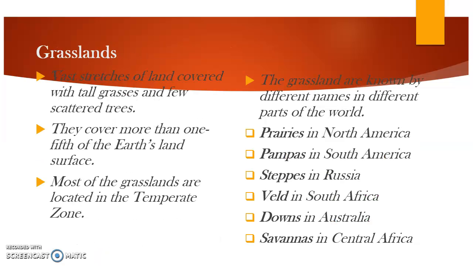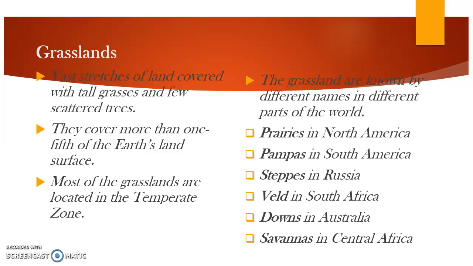Now let us discuss the grasslands. Vast stretches, meaning area, vast stretches of land covered with tall grasses and few scattered trees, that I have already told you. They cover more than 1/5 of the Earth's land. ये भी मैंने बता दिया. Most of the grasslands are located in the temperate zone.